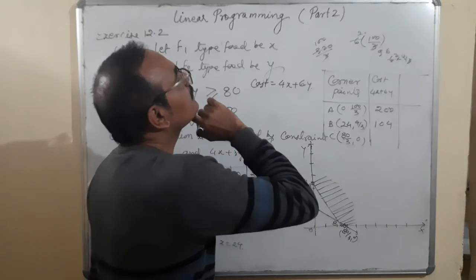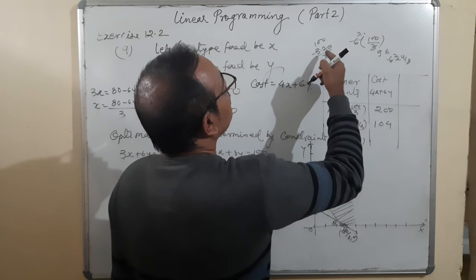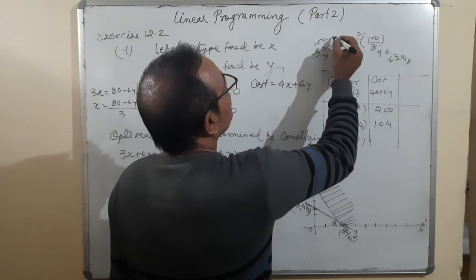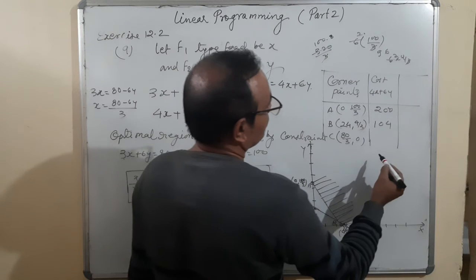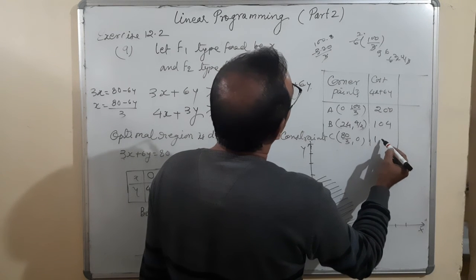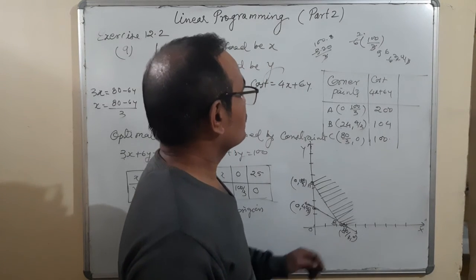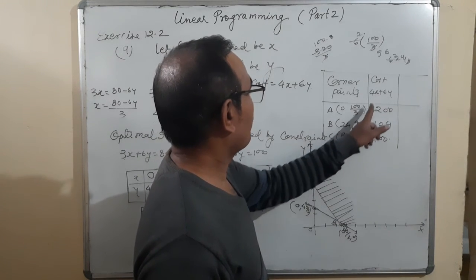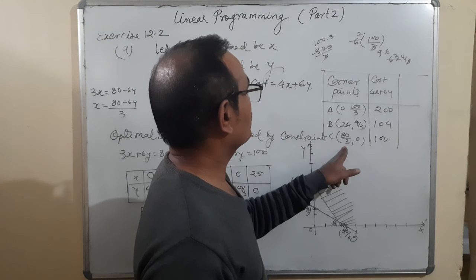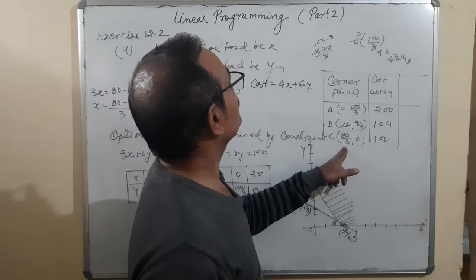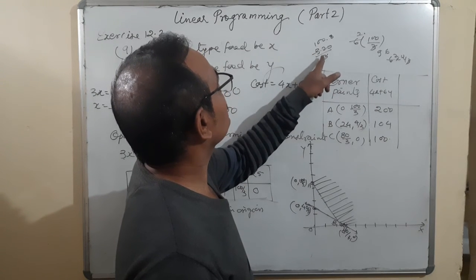It is 100 point something. Just a minute. 8 4s are 32, 320 divided by 3. 3 1s are 3, 0.